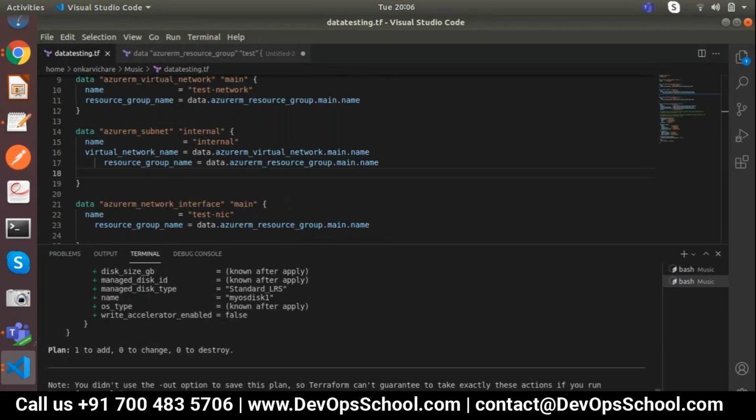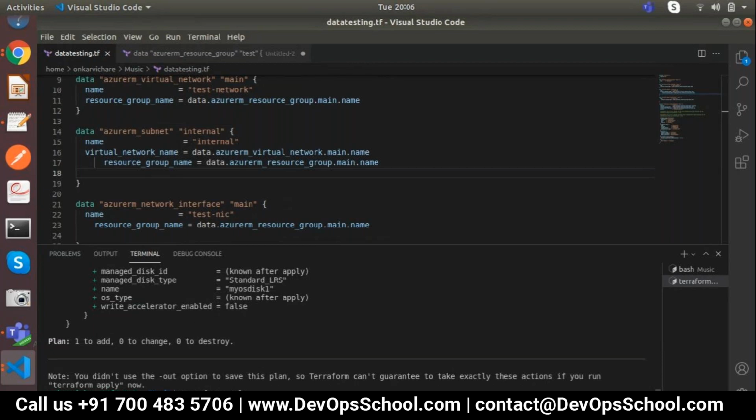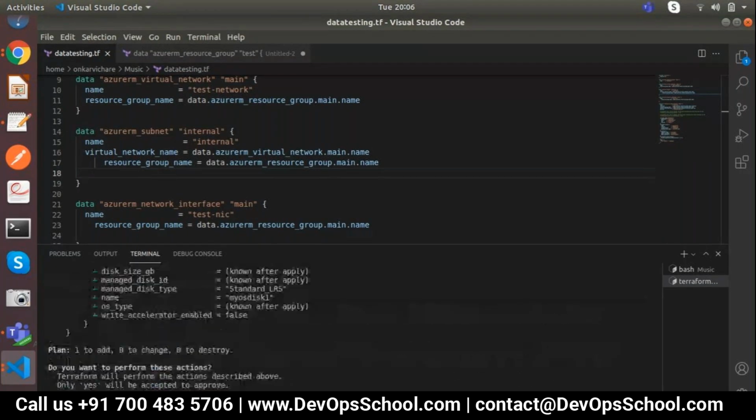Terraform apply. All is well. Let's see. When I'm deploying this type of stuff, I'm really happy to do this.